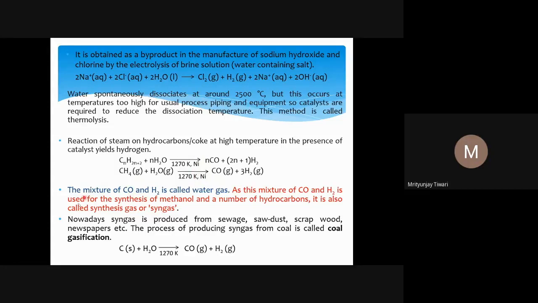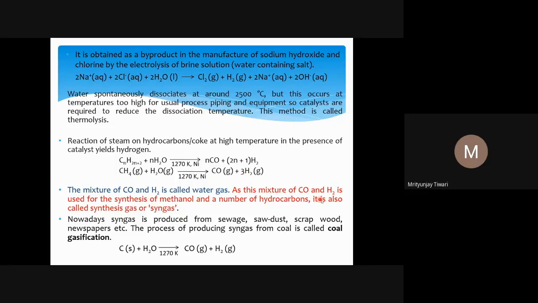So the mixture of carbon monoxide and hydrogen that we obtain here is called water gas. You should remember this water gas and the chemical formula of water gas. It is a mixture of carbon monoxide and hydrogen. Carbon monoxide gas and hydrogen gas mixture is water gas.